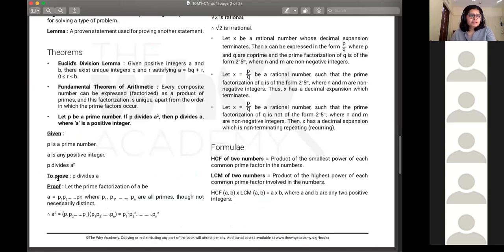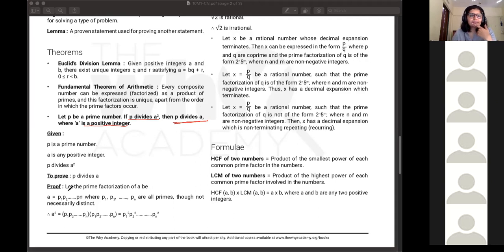So let P be a prime number. If P divides A square, then P divides A. Like we know it's common sense, it makes sense, but still we need to go through with the proof. So we're given that P is a prime number, A is also any positive integer, and the fact that P divides A square. We have to prove that P also divides A.